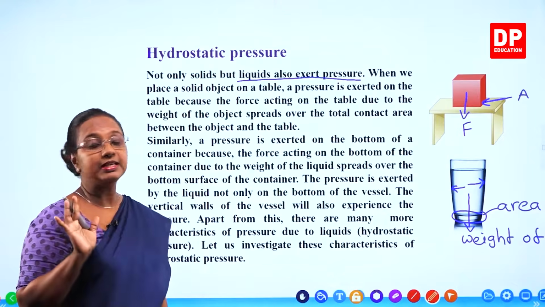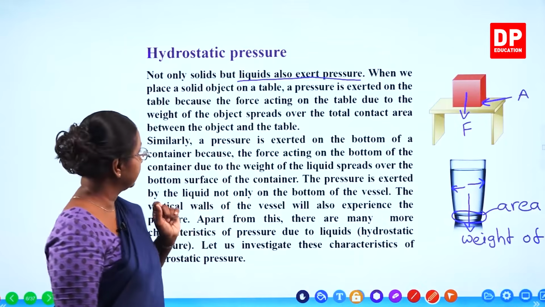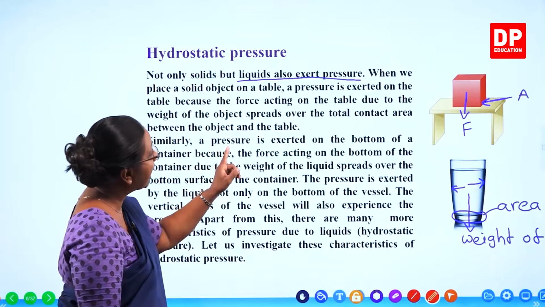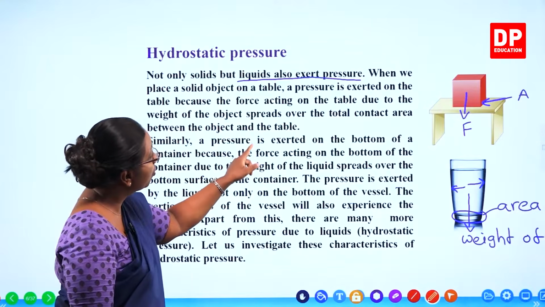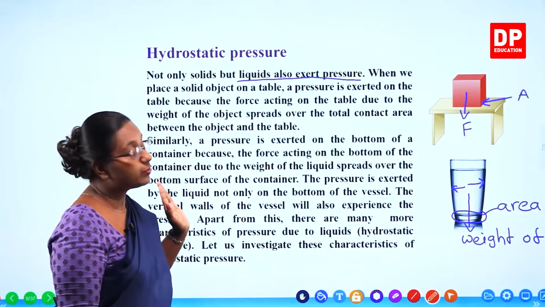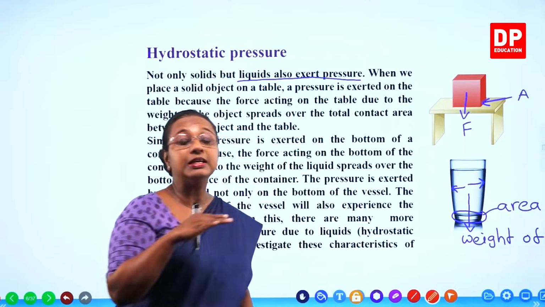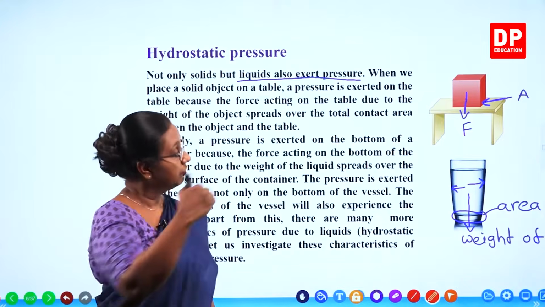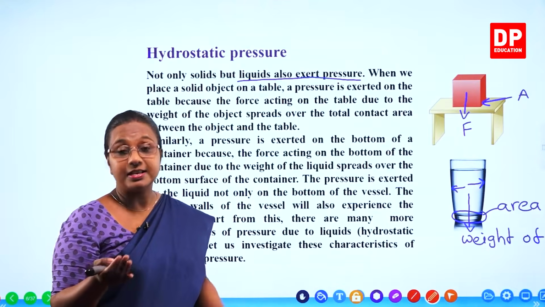Liquids also exert pressure. When we place a solid object on a table, like that example, a pressure is exerted on the table because the force acting on the table due to the weight of the object spreads over the total contact area between the object and the table. That is what I explained to you all. So if you look at the area, that is the total contact area. And there is the weight of the block, that is the force acting downwards. So because the force spreads over that area, there is a pressure.